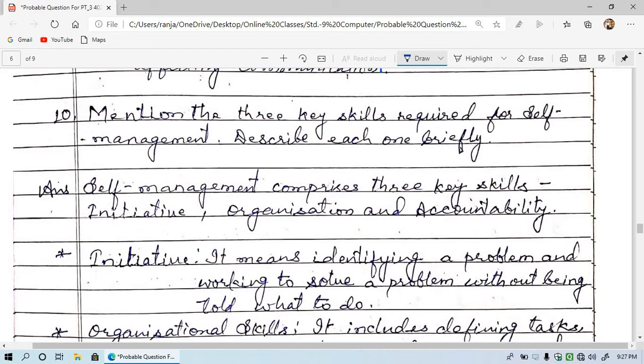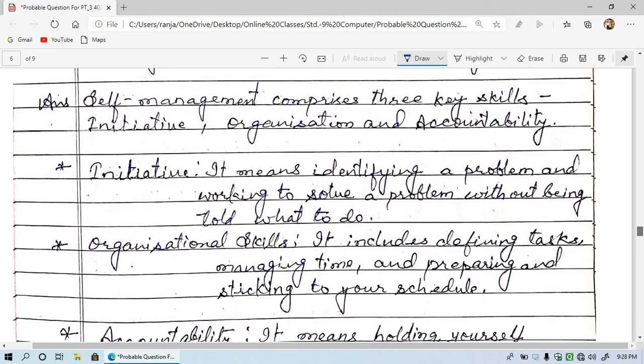Now let's see question number 10. Mention 3 key skills required for self-management. Describe each one briefly. So, you know what is self-management? It means controlling your own emotions. So these are the 3 different things.